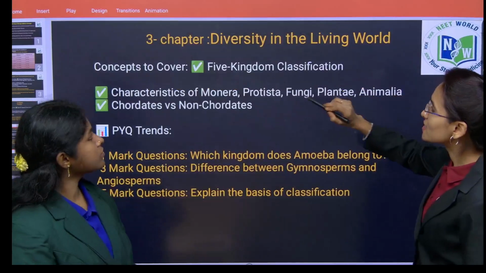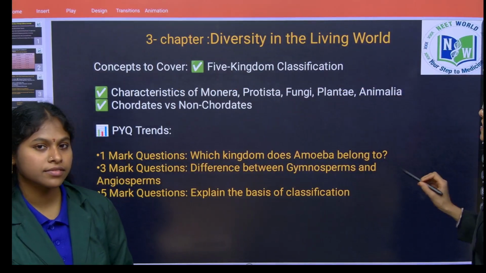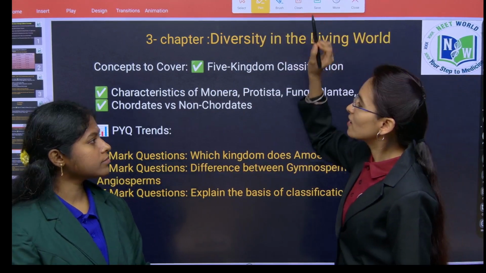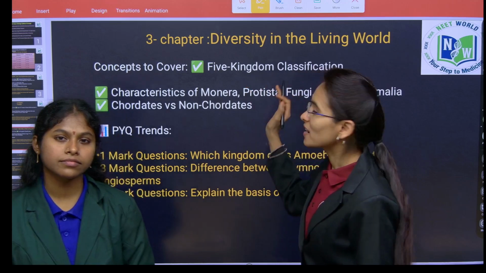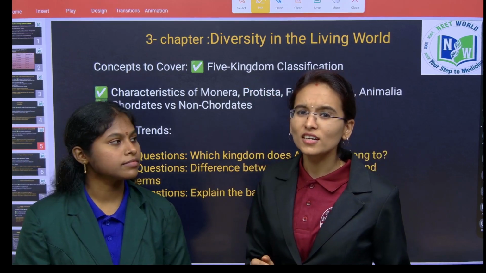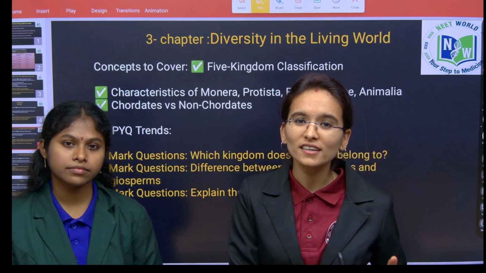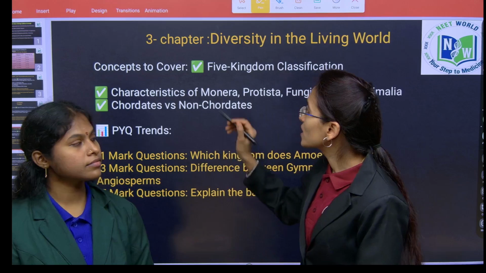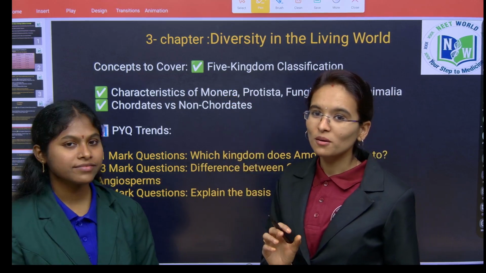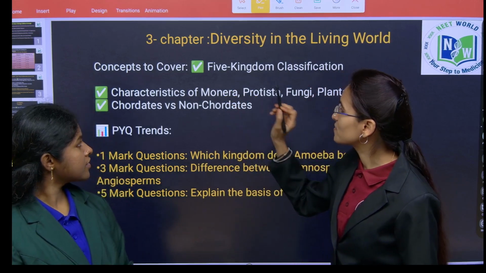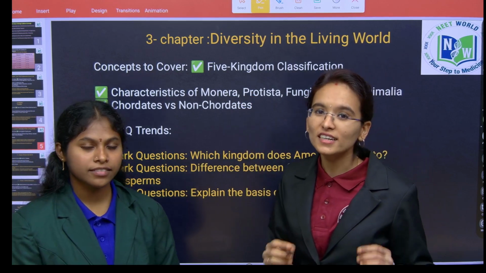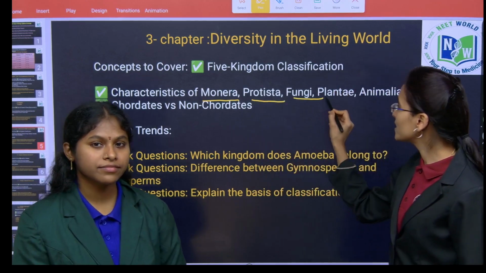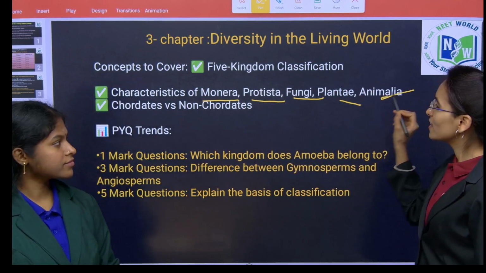Yes. Next, coming towards chapter 3, that is diversity in the living world. Here you need to learn about the 5 kingdom classification. So here children, you are going to learn about plant kingdom classification as well as animal kingdom classification. So the important concept you have to keep in your mind is 5 kingdom classification, which includes some important characters like Monera, Protista, fungi, plantae, animalia.